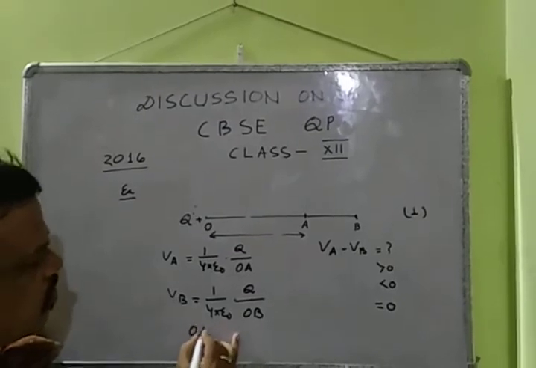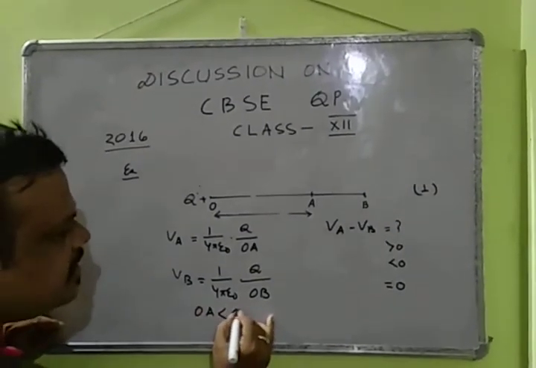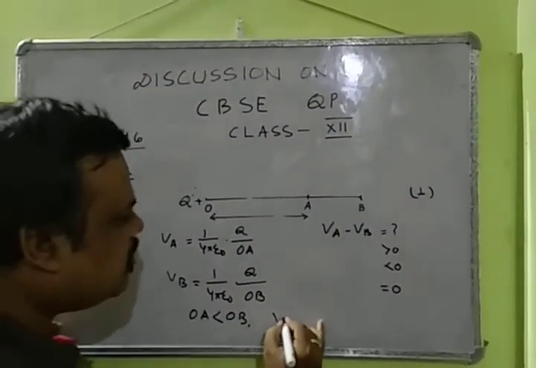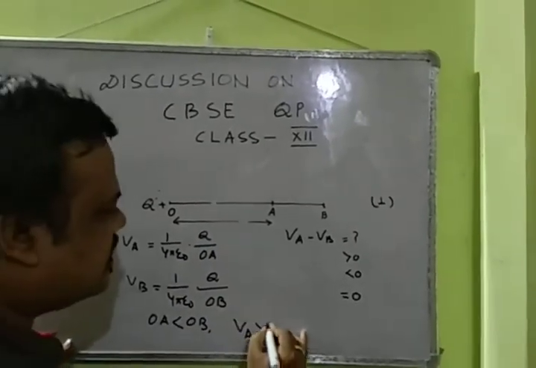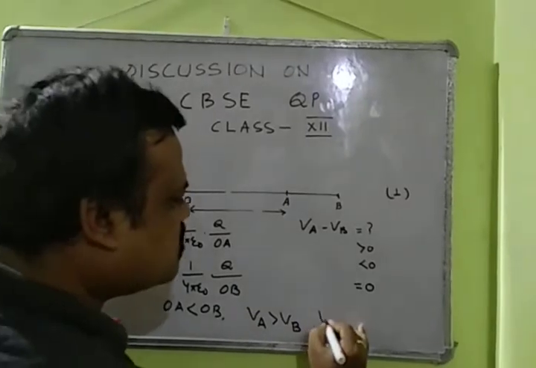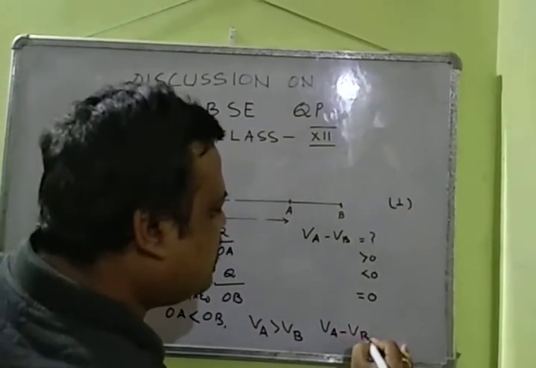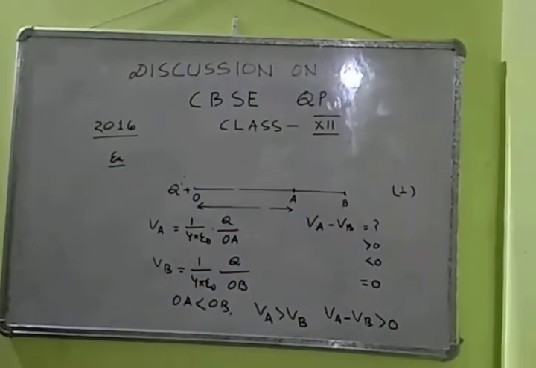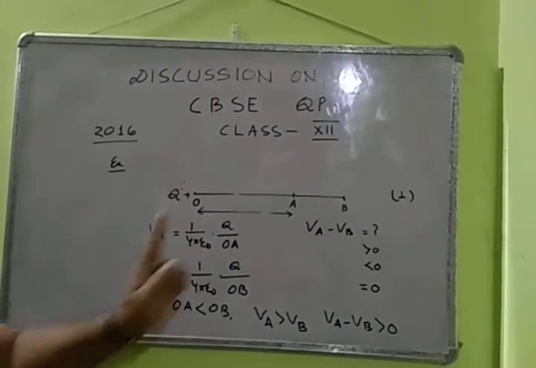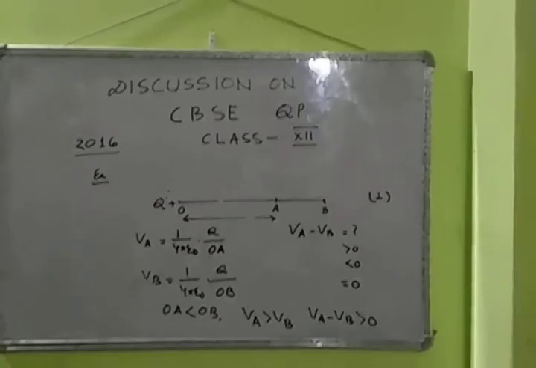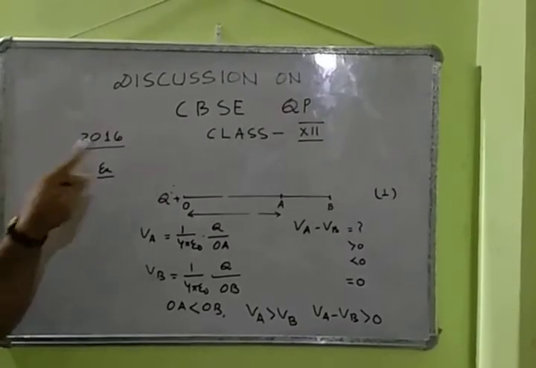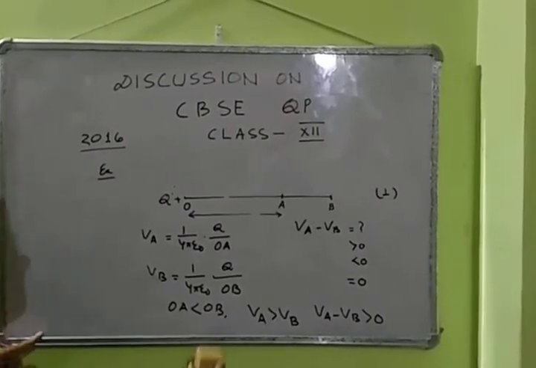Now see, OA is less than OB. So obviously from mathematics, potential at A is greater than potential at B. So VA minus VB is always positive. This is the answer. So like this we have to proceed. Next, we come to the next question from the same question paper, 2016 question paper.